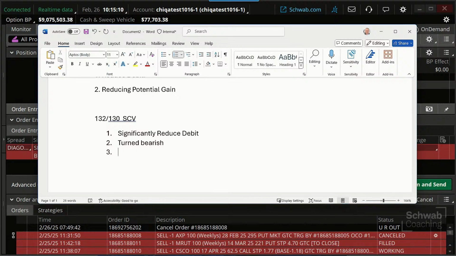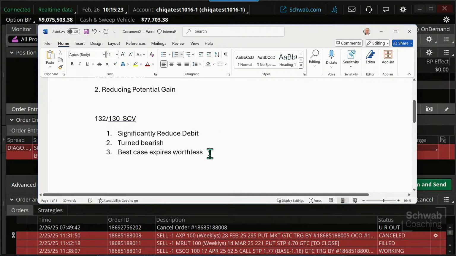The best case is it expires worthless. What do I mean by that? What I mean by that is, if both of these expire out of the money, then we won't have to do anything or spend any money to get out of this trade. You got that? That's the best case scenario at this point.